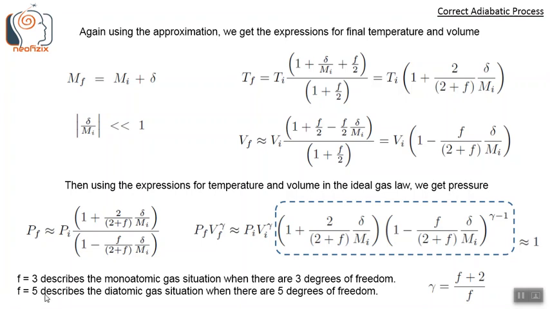And f equals 5 describes the diatomic gas situation, where there are 5 degrees of freedom. Put this in this expression, we get gamma equals 7 by 5, which is also the same as what we find experimentally.